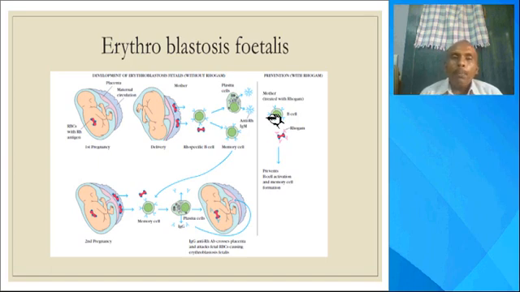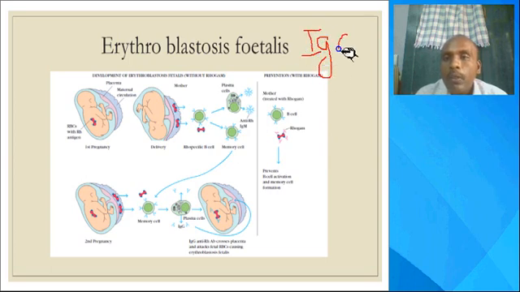So if a positive male marries a negative woman, what happens in their first pregnancy? Antibodies are generated against the positive blood group foetus. Here, IgG type immunoglobulins participate, whereas in mismatched blood group transfusion it is IgM. For the first pregnancy there is no problem.